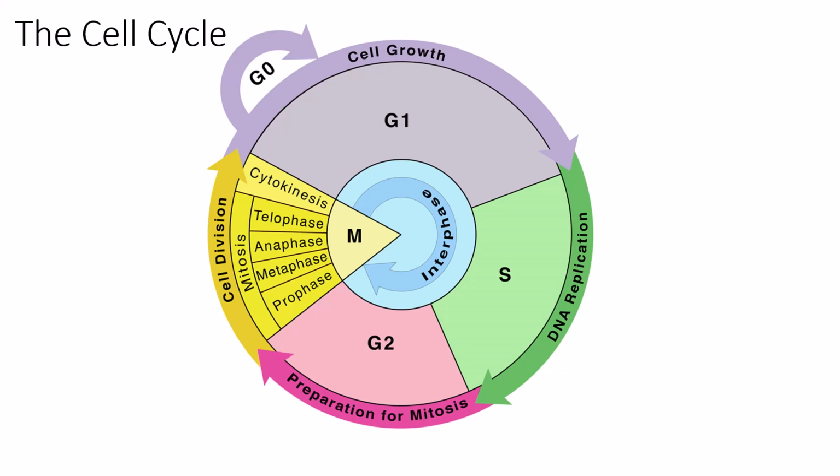But for now, we know that interphase, which is this blue section, consists of G1, S, and G2. G1 stands for gap 1, S stands for synthesis, and G2 stands for gap 2. This particular video is going to focus on the interphase portion, so what happens in the cell cycle from the beginning of G1 to the end of G2.